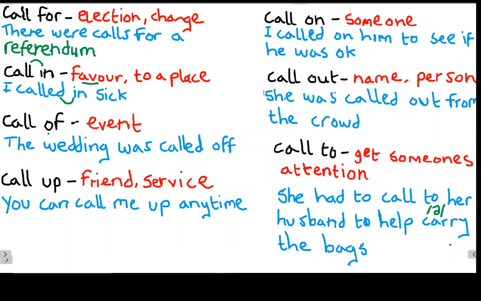The wedding has already been arranged, perhaps for 5 months into the future. But now something has come up, perhaps the couple are no longer in love and they've decided not to get married. In that case, because it's an arranged event, we would say it has been called off.